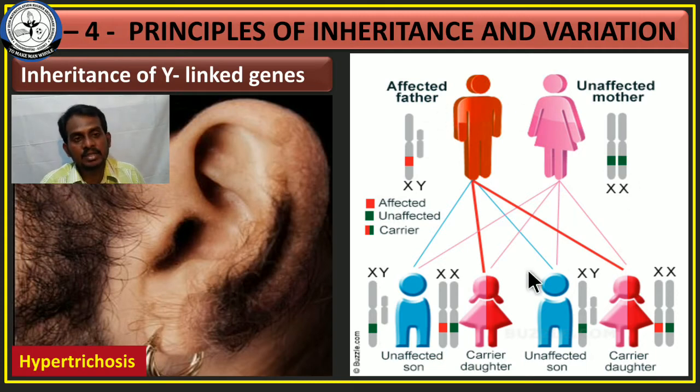Sorry, this diagram is a wrong diagram. Don't take this diagram. This is wrong. This is an example for an X-linked diagram. So kindly don't draw this diagram. Okay. So hypertrichosis is an example for Y-linked genes.